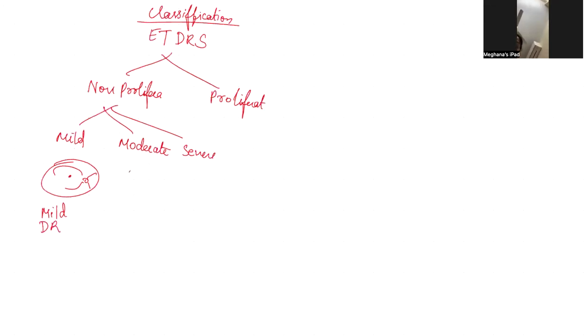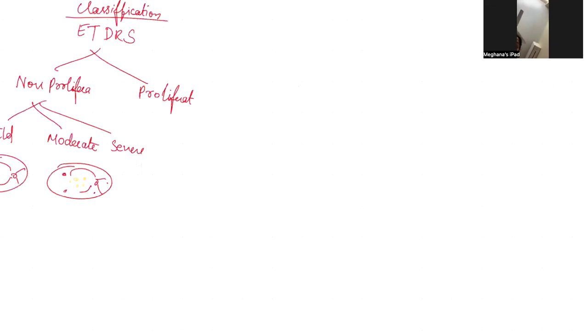What is moderate? Moderate is nothing but microaneurysms, hard exudates, and cotton wool spots. Severe, remember in severe we have the 4-2-1 rule. What is 4? When microaneurysms are seen in all 4 quadrants, meaning it's seen in the anterior pole, posterior pole, in the nasal part as well as temporal. In all 4 quadrants, if microaneurysms are seen, and any venous changes in 2 quadrants and 1 quadrant of IRMA.